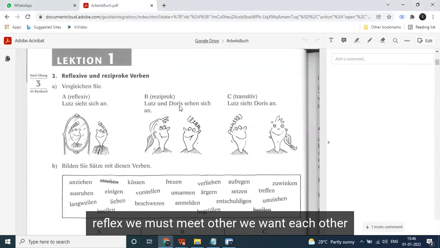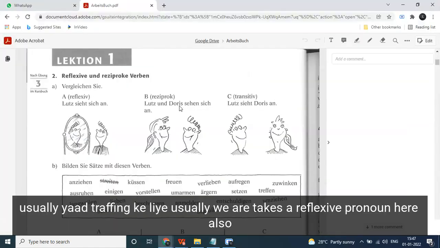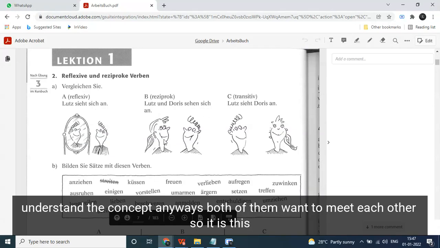We want to meet each other. Usually we can remember this for preference: usually "wear" takes a reflexive pronoun. Here also, understand the concept anyway. Both of them want to meet each other, so it is this reference.